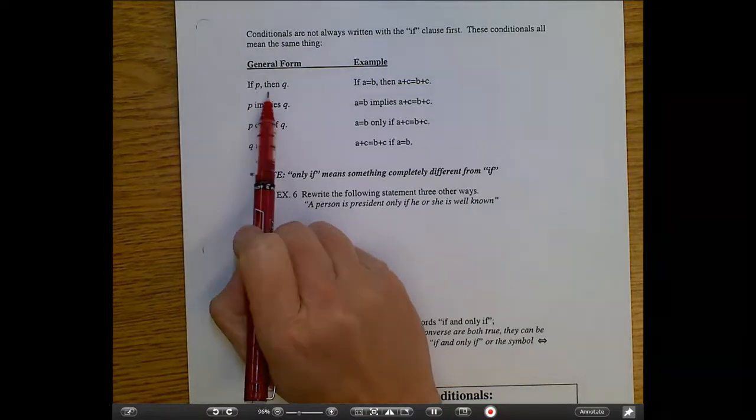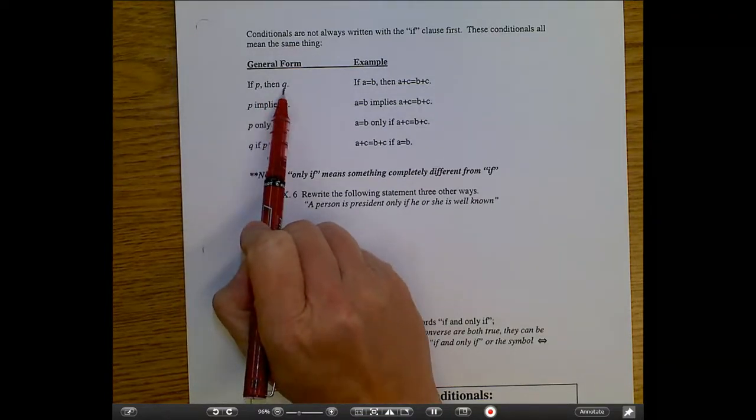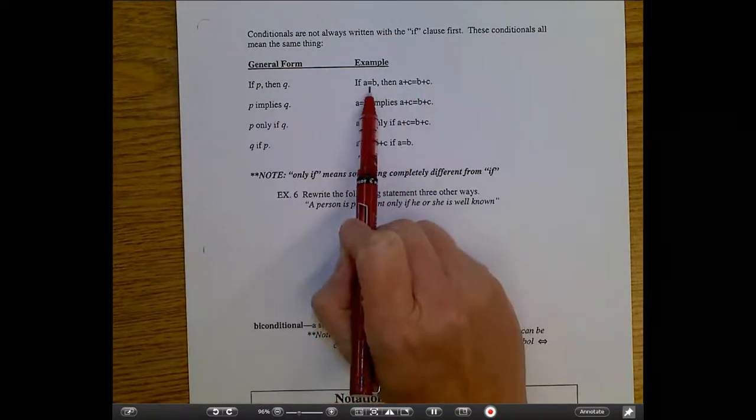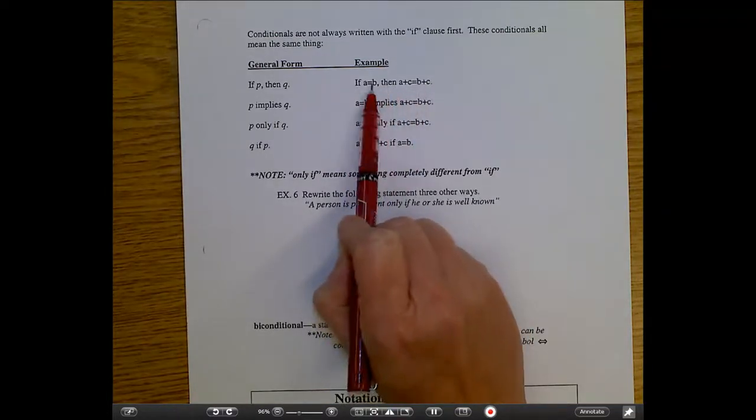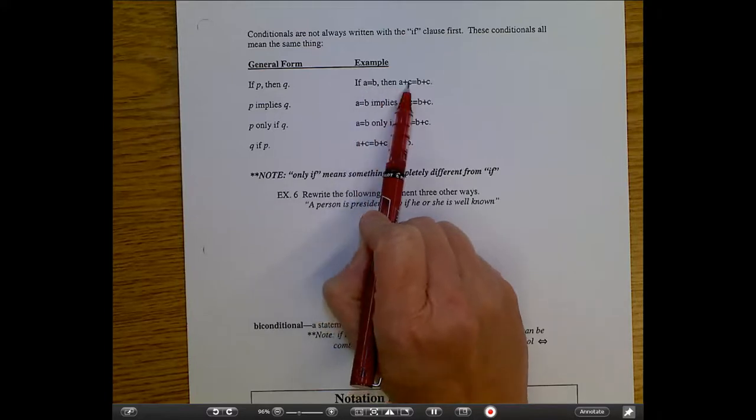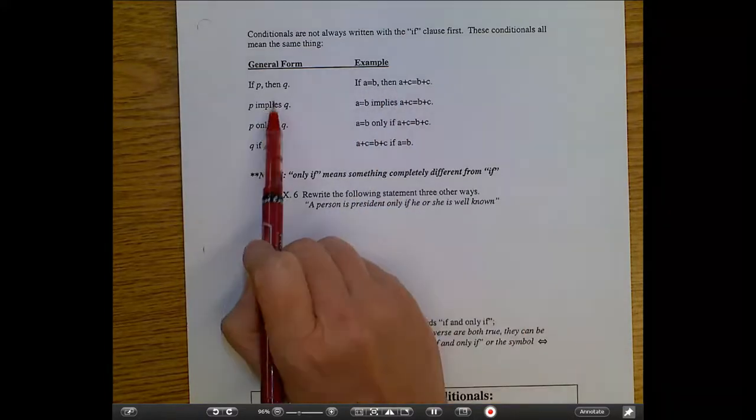The original one we discussed is if P, then Q formation. And here's an example. If A equals B, then A plus C equals B plus C. So here's the if and there's the then. This portion is the hypothesis. This is the conclusion.